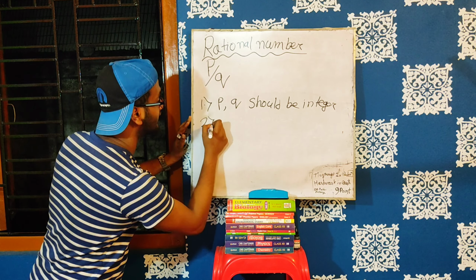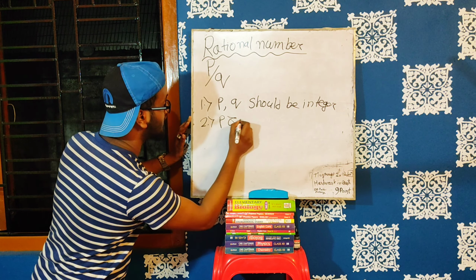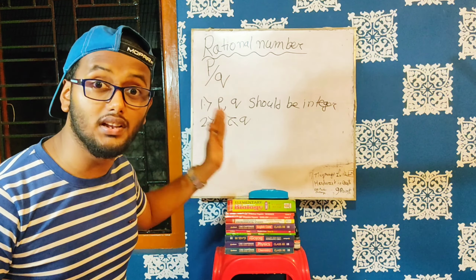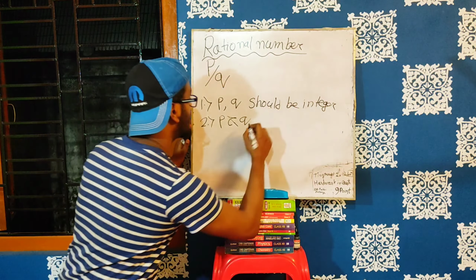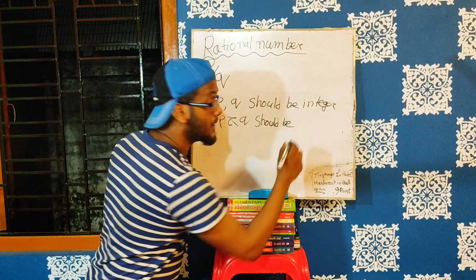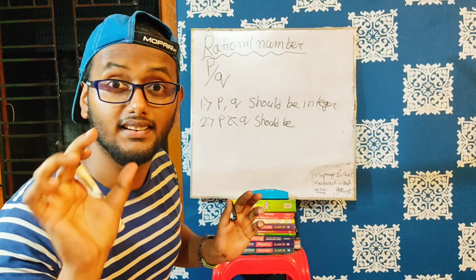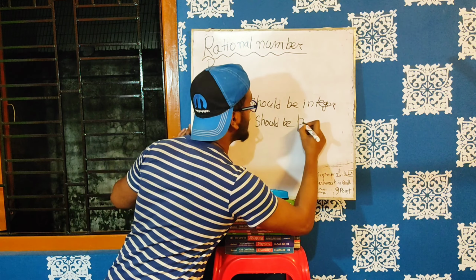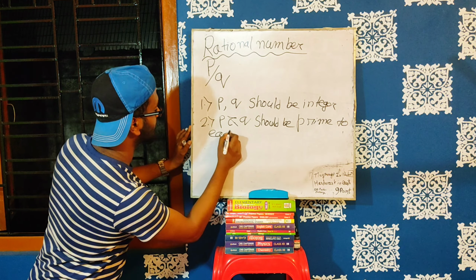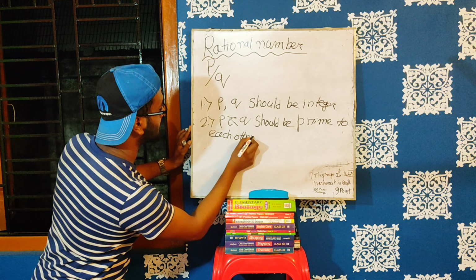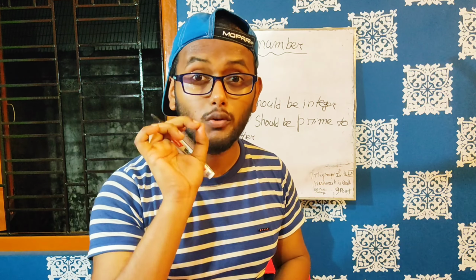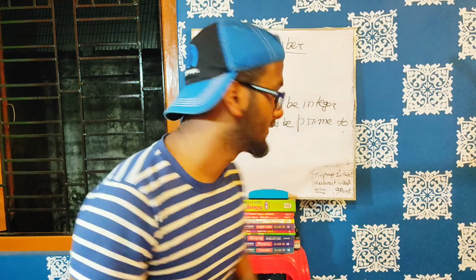The next point is P and Q. This is the most important point of rational numbers. P and Q should be prime to each other, which means co-prime numbers.